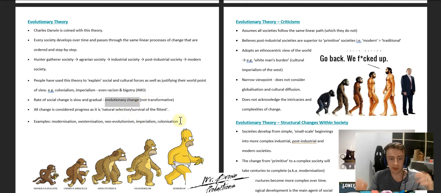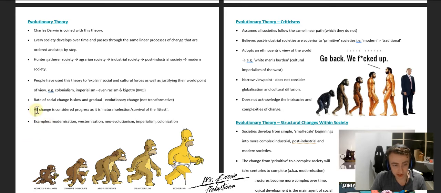So it's pretty obvious that evolutionary theory has evolutionary change as its type of change. Remembering there are two types of change that we look at in society, or three, but the two main ones are evolutionary change and transformative change. The other is structural change, and that structural change occurs as a result of evolutionary or transformative change. So remembering evolutionary change takes a long time, transformative change is change that happens quickly and dramatically.